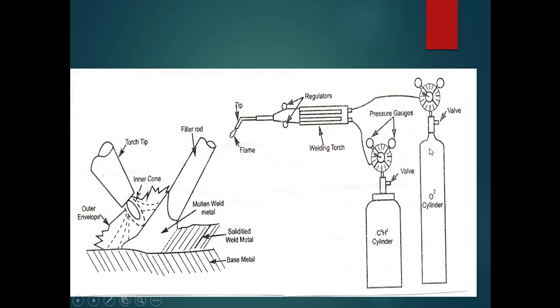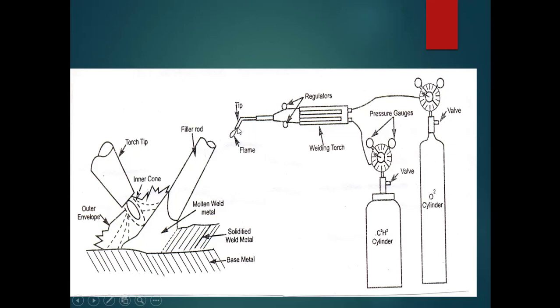These two cylinders will be provided with some pressure gauges as well as some valves, and then these two cylinders will be connected to the welding torch with the help of hoses. The important component is the welding torch. In this welding torch, the mixture of oxygen and acetylene gases takes place, and that mixture comes out of the welding torch through the nozzle provided here, and as soon as it comes out, it will be ignited.